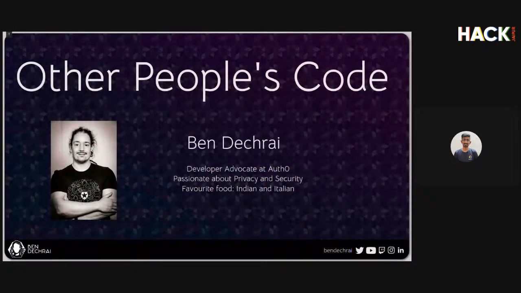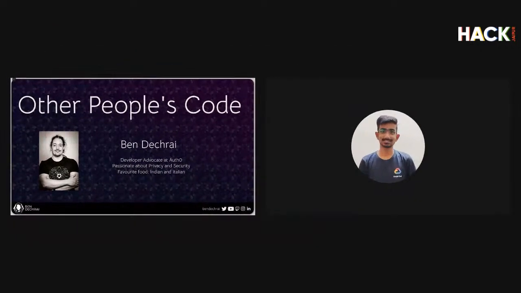So I want to talk to you today about other people's code. It's a hackathon. You're going to be writing code, but there are ways of improving your productivity and making it easier to develop applications in the short time frame that you're going to have. As you've heard, my name is Ben Dechrai. I am a developer advocate at Auth0. My background is very heavily surrounded around security and privacy. It's something that has been a focus of my day-to-day life for 20 years.